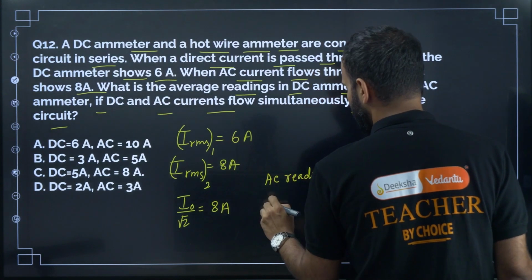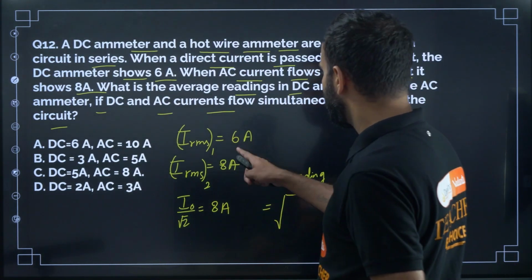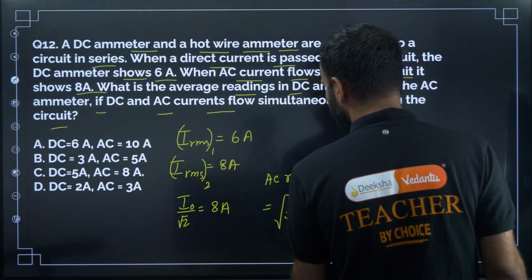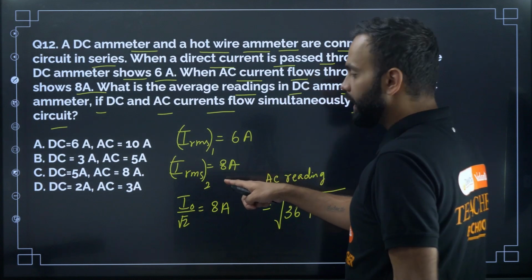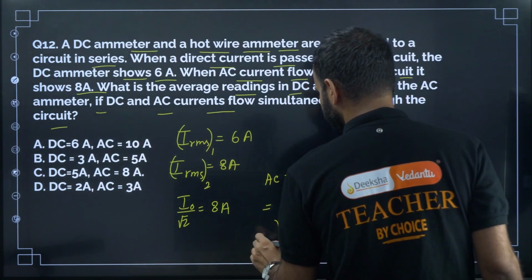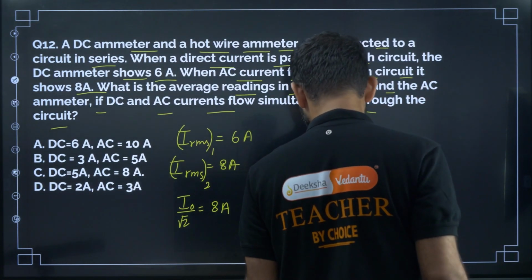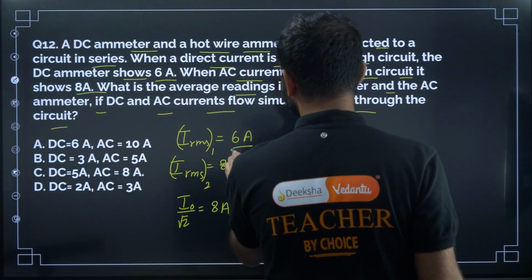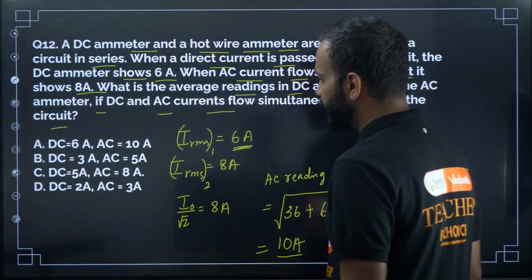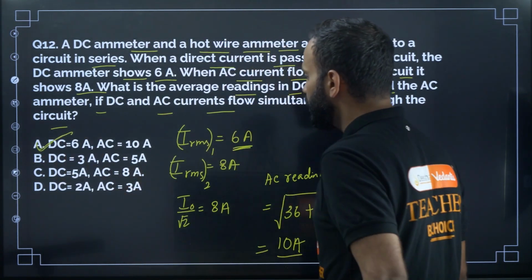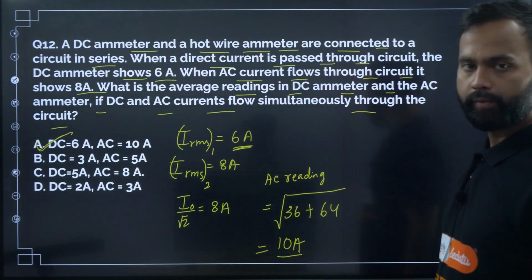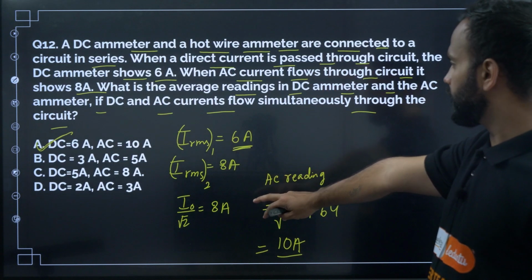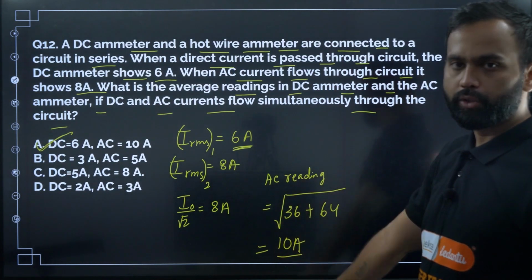The AC reading is equal to the root of the square of the DC current, that is 36, plus the square of the AC current, that is IRMS 2, which is 64. So the AC reading will be 10 ampere. So the first one is 6 ampere and then 10 ampere, so the correct option is A. DC is 6 ampere, AC current is 10 ampere. Understood? So when DC and AC current flow simultaneously through the circuit, the DC ammeter shows 6 ampere and the AC ammeter shows 10 ampere.